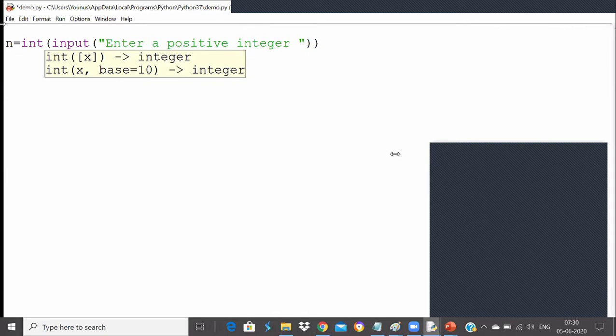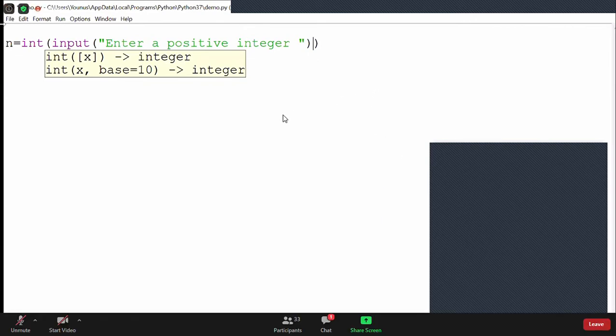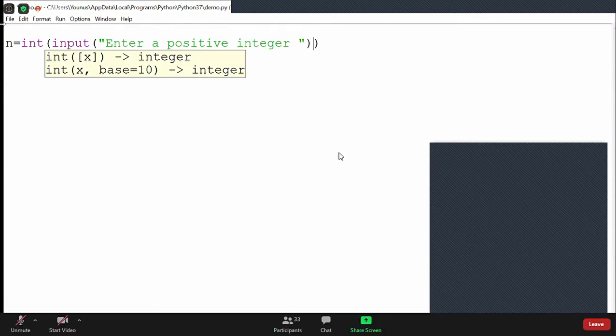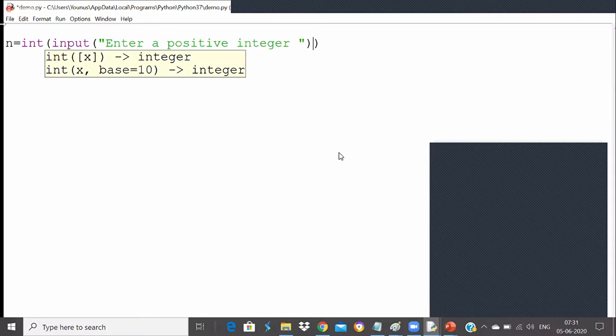Udit, thank you. Daljit, thank you. Okay. Ravindranath, Vamshi, Siva Krishna, Saif, Anjali, thank you everyone. Santosh, it's saying positive integer, so int is better. Whenever you are 100% sure that it is an integer value, you should not use eval. Eval can only be used if you have confusion, like whether it can be integer or float or any other input. Then only use eval, otherwise don't use the eval function.